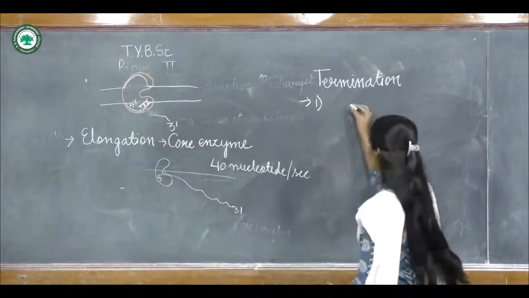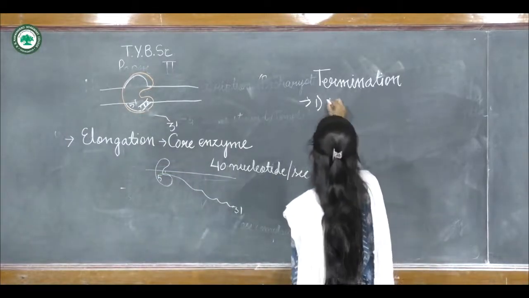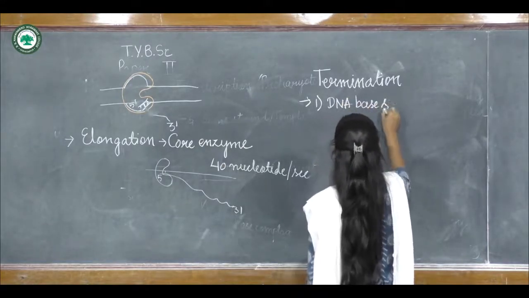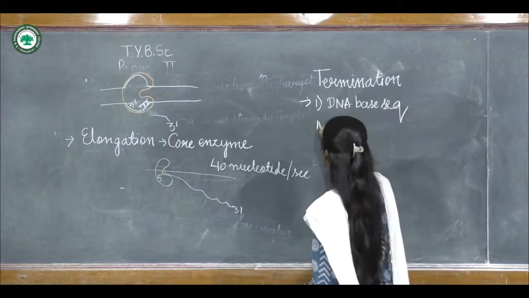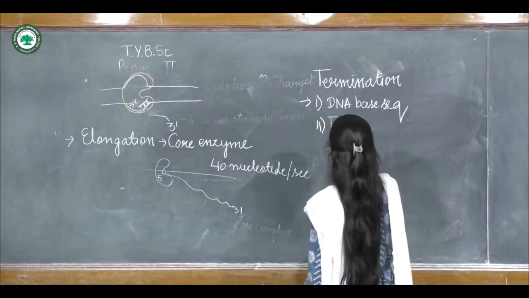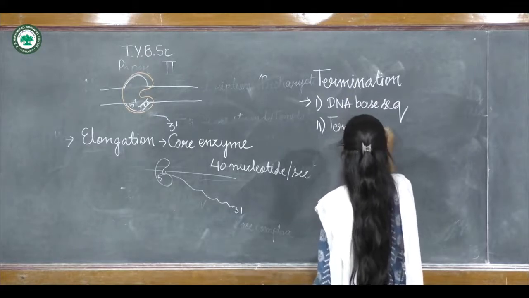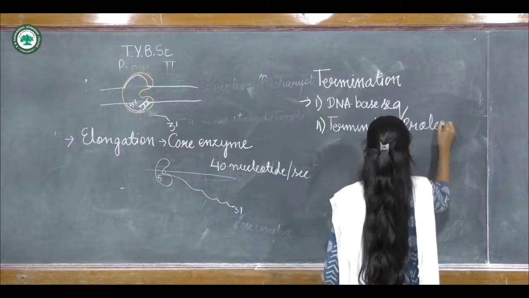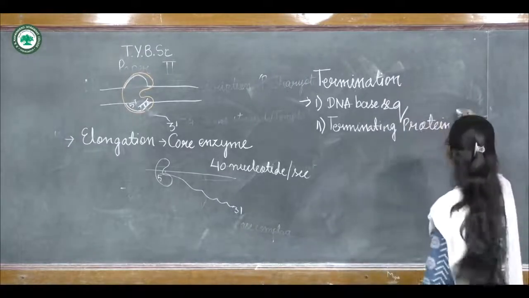So first it depends on the DNA base sequence, and second on the basis of the terminator protein, that will be the Rho protein.